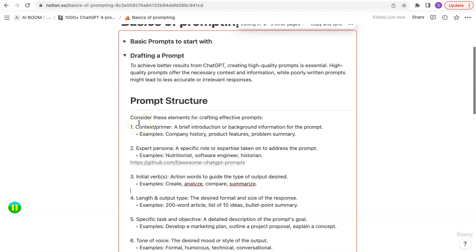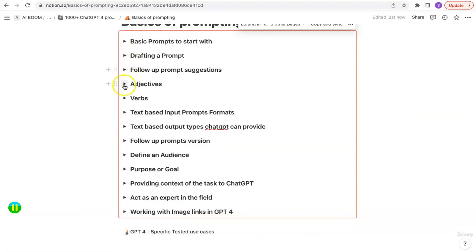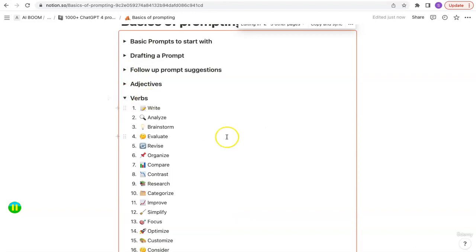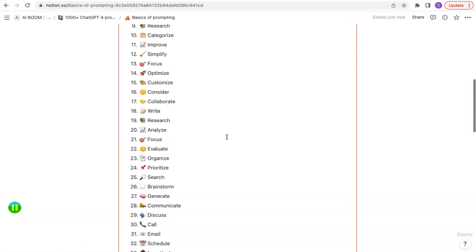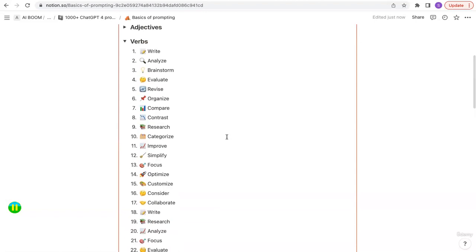Now, to give you a better understanding and to help you come up with more inspirational ideas, I've added a list of verbs here to give you a basic idea of what are the different tasks you can ask ChatGPT to do. So let's go through some of them. For instance, write, analyze, brainstorm. So for instance, if you're talking about business ideas, you don't want the model to write something, you want it to brainstorm with you and come up with ideas. So that's the verb that you will use.